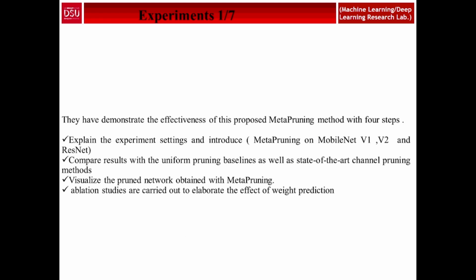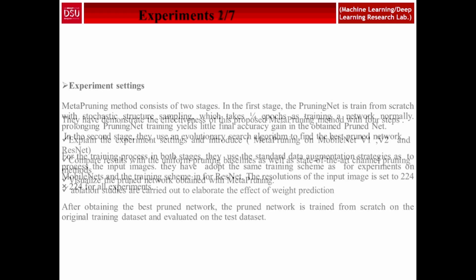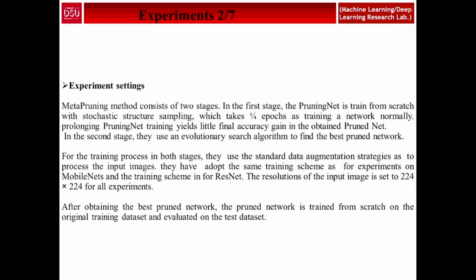Basically they have demonstrated the effectiveness of the proposed pruning net method in four steps: one is to explain the experiment setting, then compare results with the uniform pruning baseline as well as state-of-the-art channel pruning methods, visualize the pruned network obtained by meta pruning, and carry out evolution studies on the effect of the weight prediction. And first we see the experiment setting.